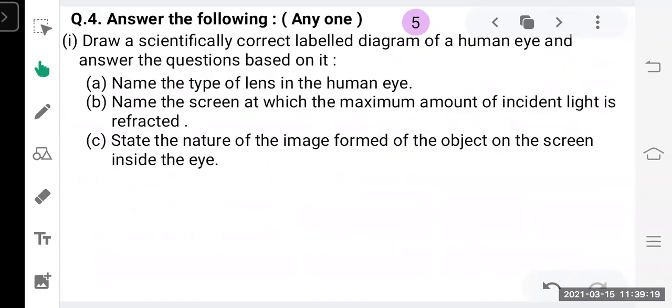Now moving on to question number 4, that is the last question. It carries 5 marks, and 2 questions will be given to you, and you have to attempt only one question. The first question is: draw a scientifically correct labelled diagram of a human eye and answer the questions based on it. First, name the type of lens in the human eye. Name the screen at which the maximum amount of incident light is reflected. State the nature of the image formed of the object on the screen inside the eye.